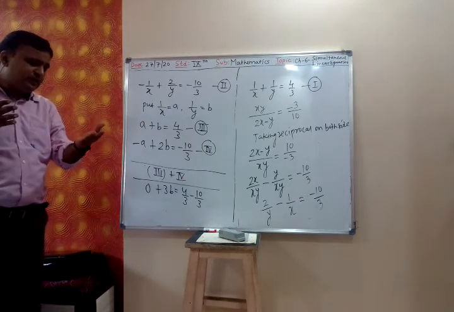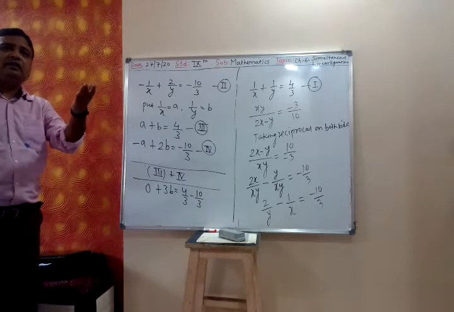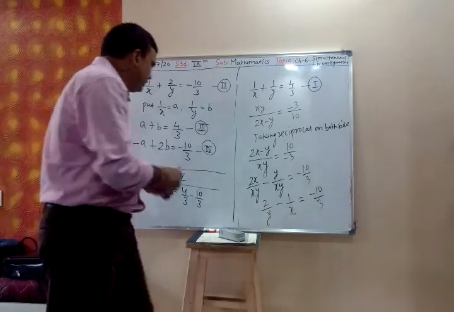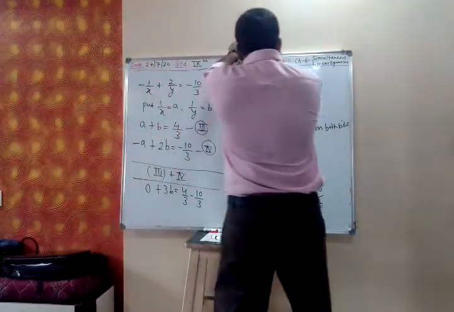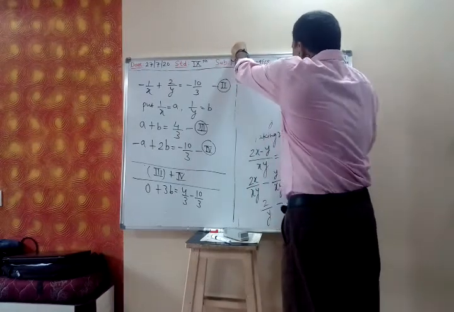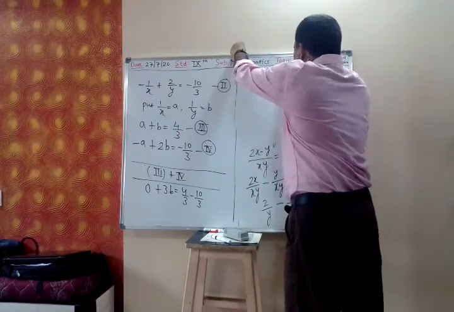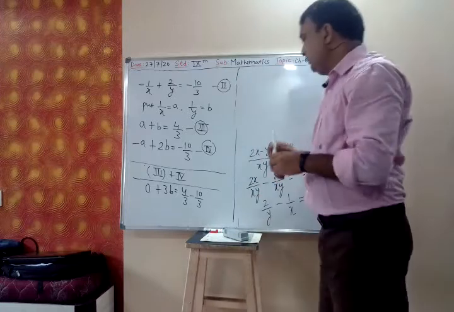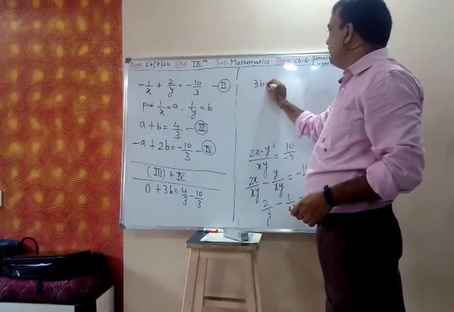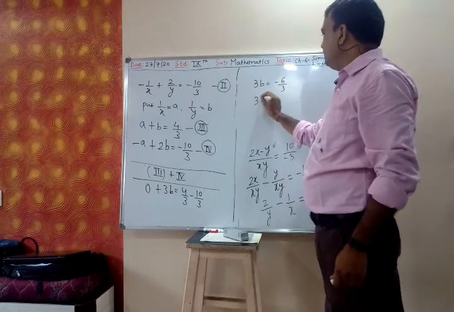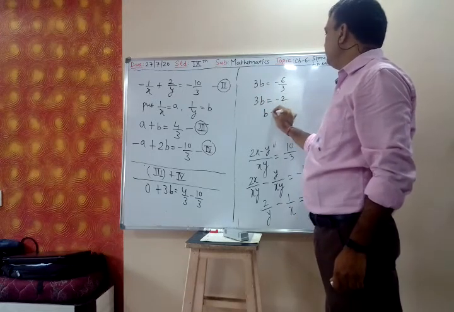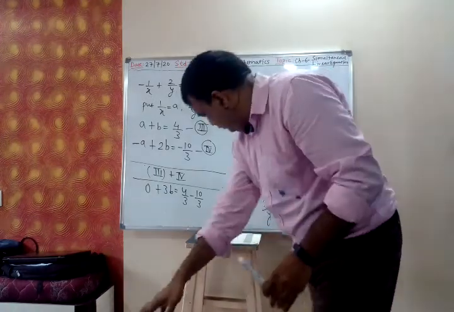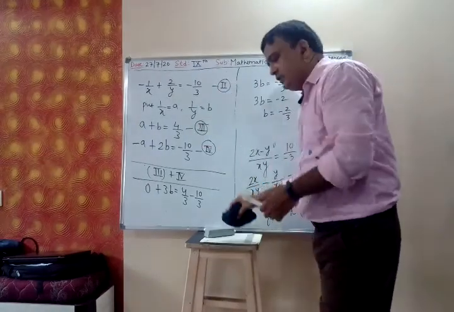By the equating coefficient method, you can cancel any variable, either x or y, anyone. So 3b is equal to 4 by 3 minus 10 by 3. Denominator is the same, so you can simplify the numerator. 3b is equal to minus 6 by 3. So 3b is equal to minus 2, so b is equal to minus 2 by 3. Now put this value of b in equation 3.